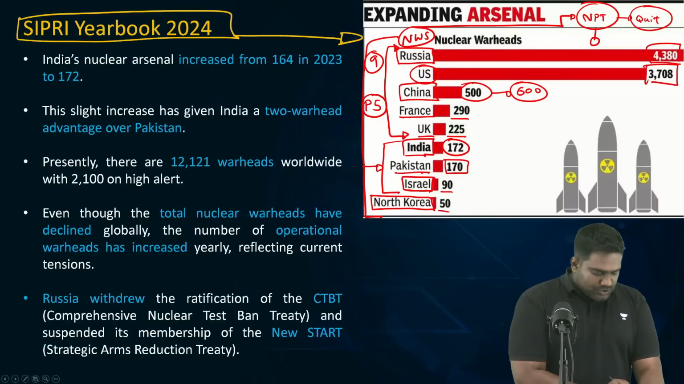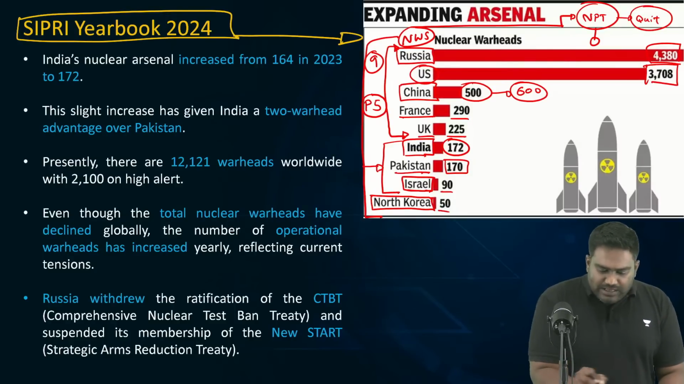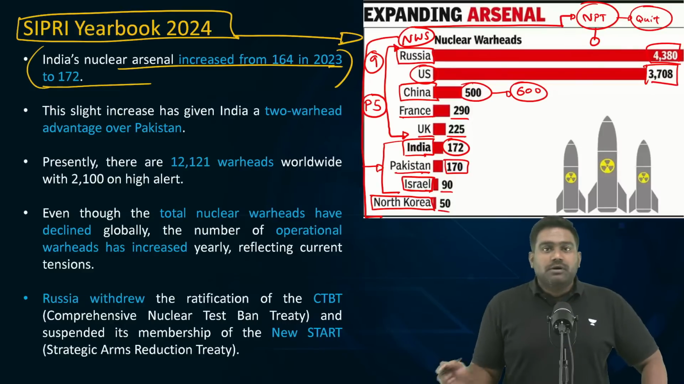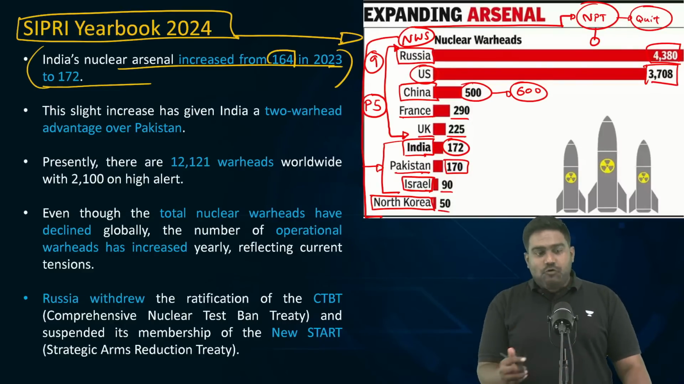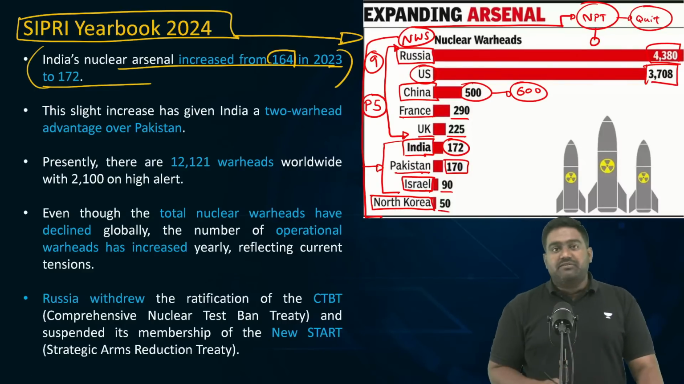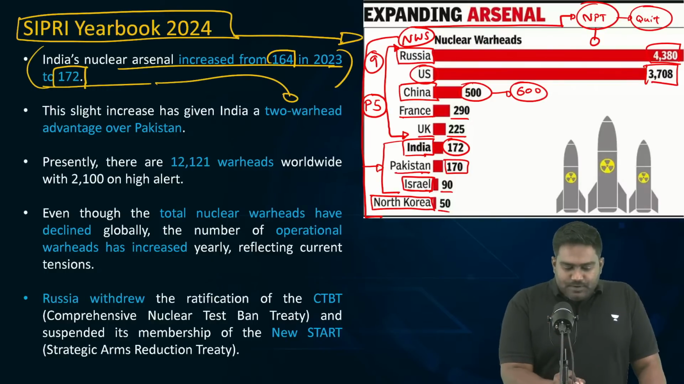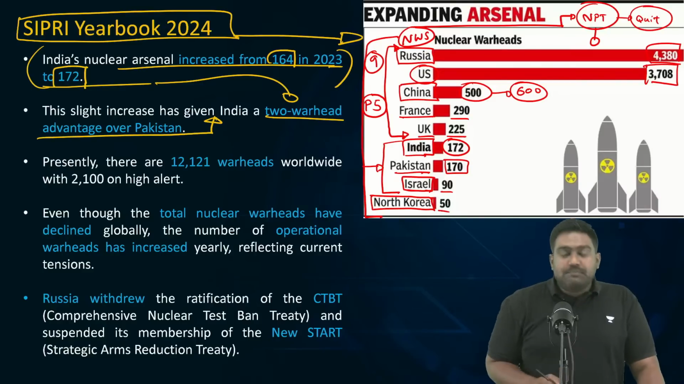So India's nuclear arsenal has actually increased from 2023 to 2024. We previously had around 164. Now it has slightly increased to 172, which gives us a slight edge over Pakistan. India has 2 extra warheads than Pakistan.